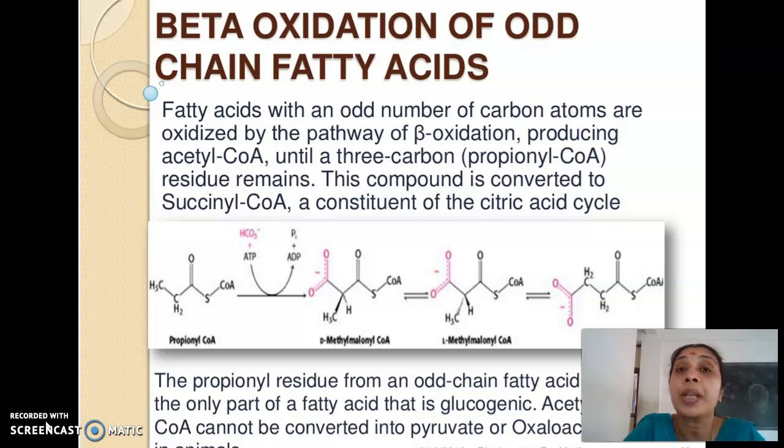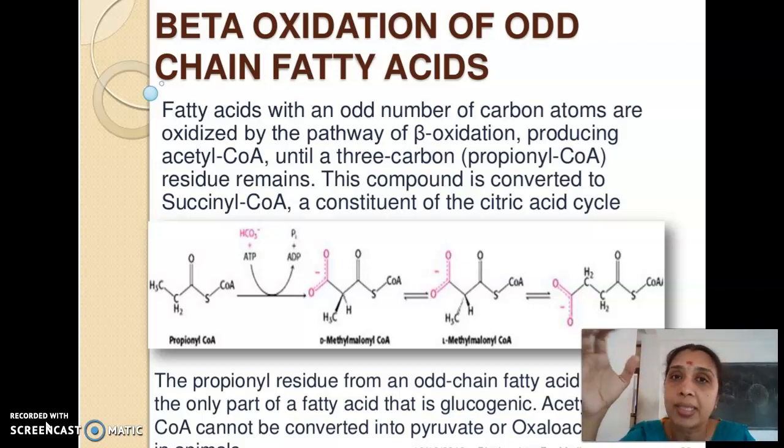The second one is covalent modification. Covalent modification involves the action of hormones, and the most important hormones involved in the regulation of beta oxidation are glucagon and adrenaline, which are the anti-insulin hormones. So whenever there is an energy demand, whenever the mitochondrial NADH to NAD ratio is reduced or reversed, what happens? Then beta oxidation will be initiated.